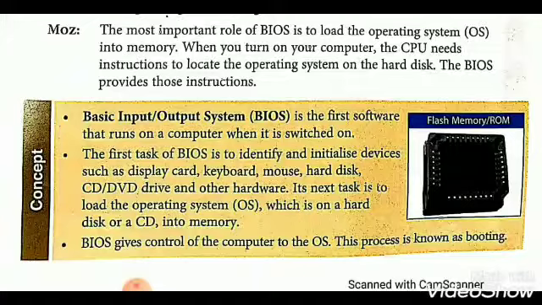OS means operating system, and the operating system's work is to manage the computer hardware and software, which are on a hard disk or a CD, into memory. Your OS is stored in your CPU box. BIOS gives control of the computer to the OS. BIOS work is to give the control of the computer to the OS. Who does this? The BIOS system. This process is known as booting.